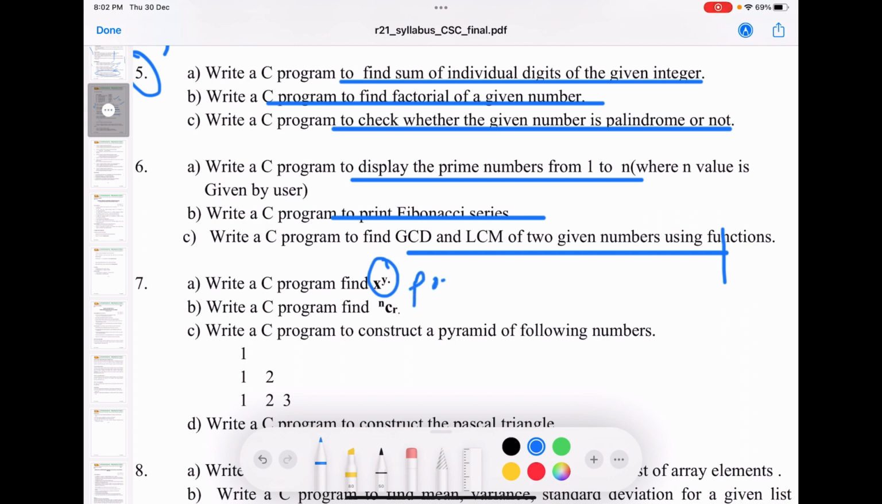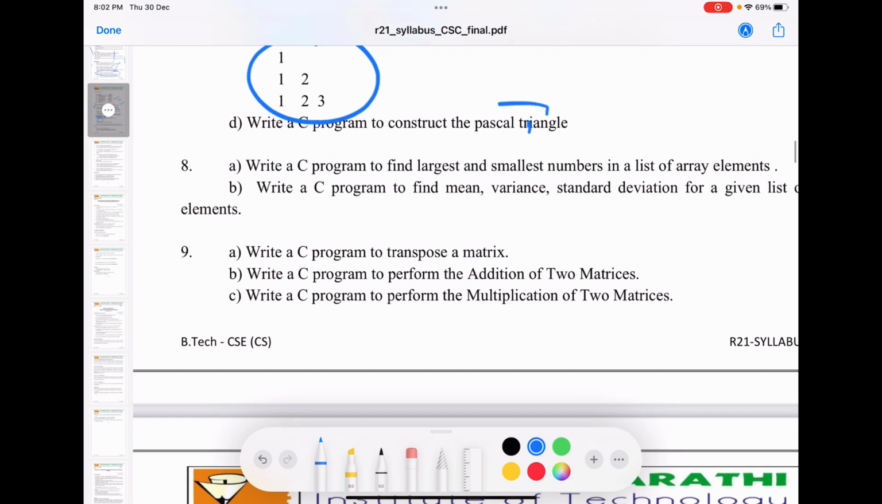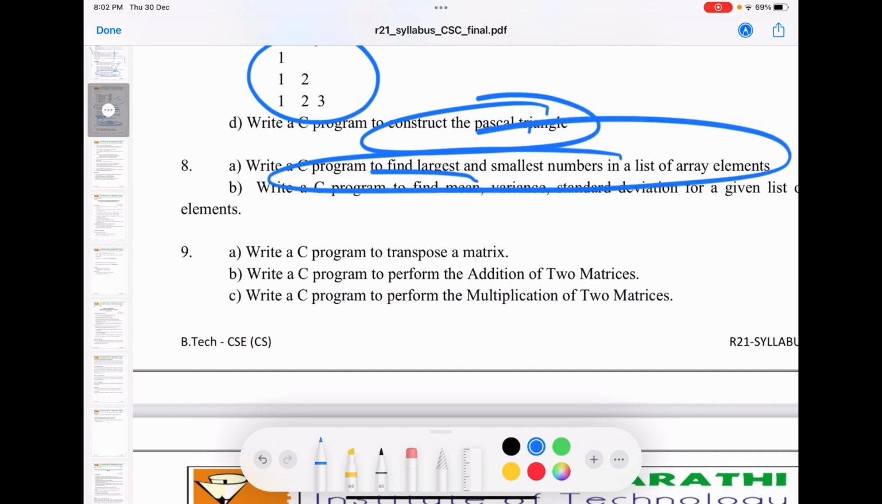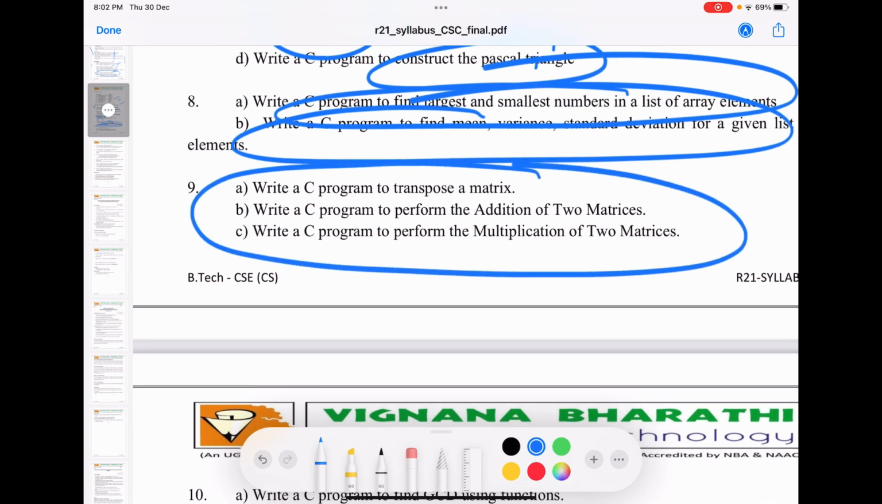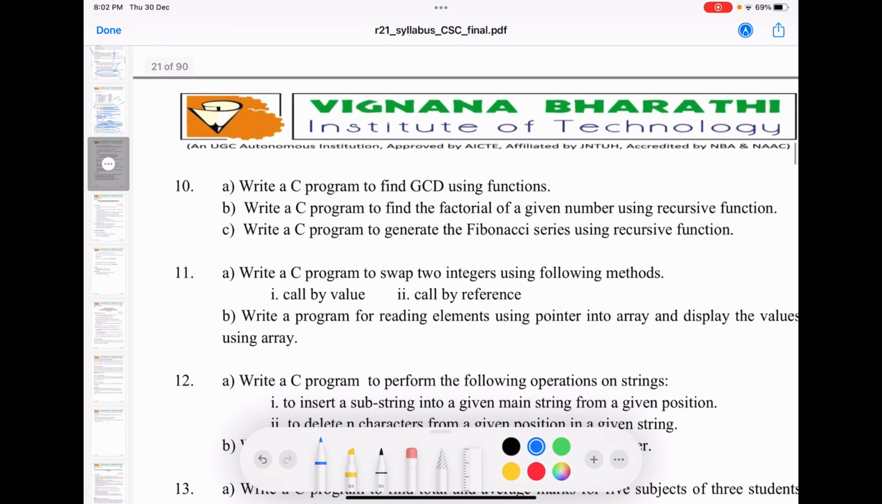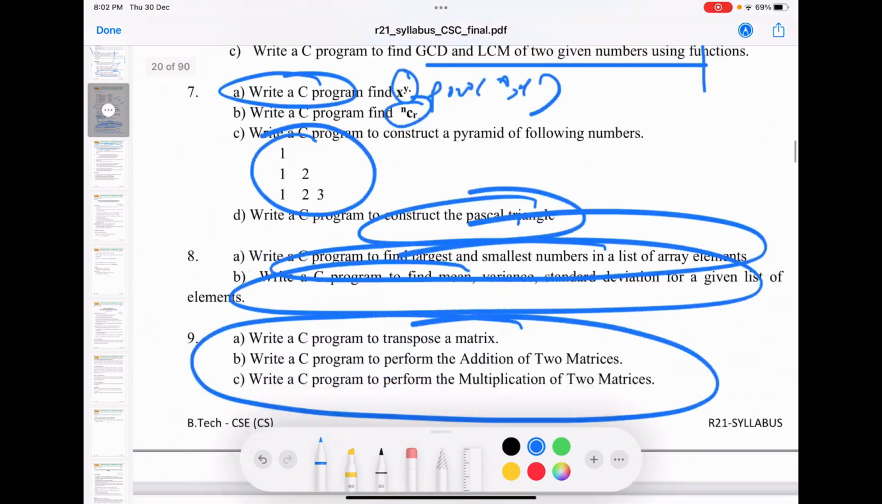Here you can't use pow of x comma y, not allowed. Here it's asking to write a program. Even this is a looping problem. Completely looping problems. Here, Pascal triangle, a looping problem. Find the greatest and smallest of an array, looping problem. Find the mean and variance of a given list, looping problem. Complete matrix, everything comes in dual loop format. This is also a looping problem. See, everything is loops. Everything is loops.